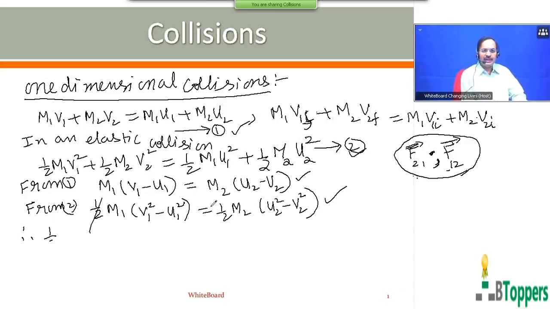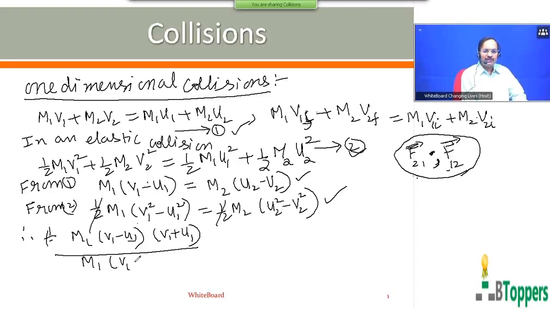this 1 by 2 you can cancel on both sides. On the left side you can write m1 into (v1 square minus u1 square), which is (v1 minus u1) into (v1 plus u1), divided by the earlier equation m1 into (v1 minus u1).